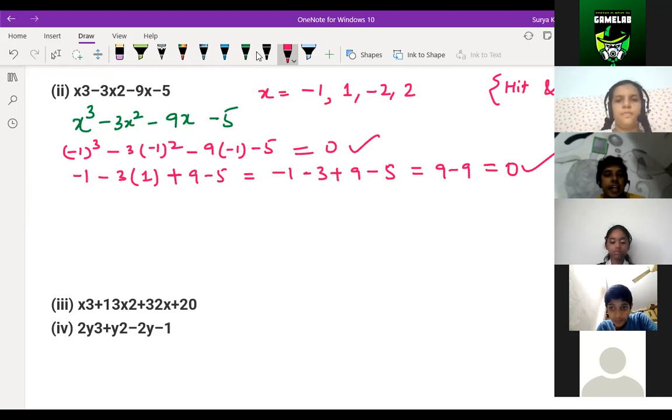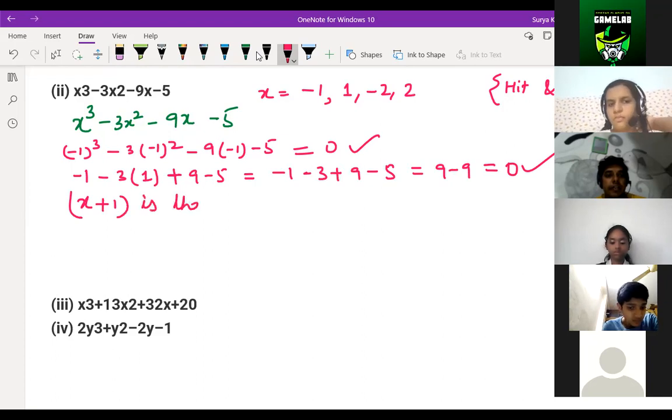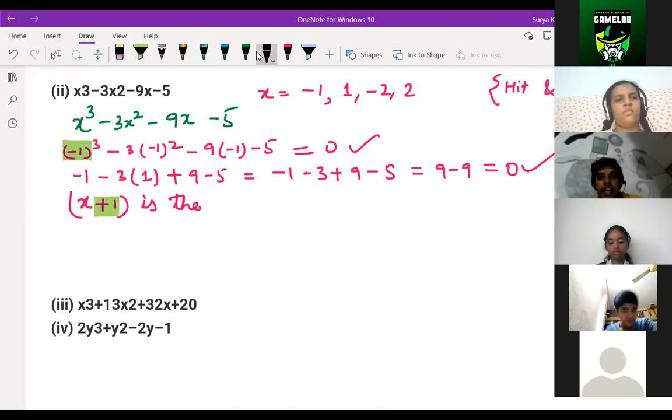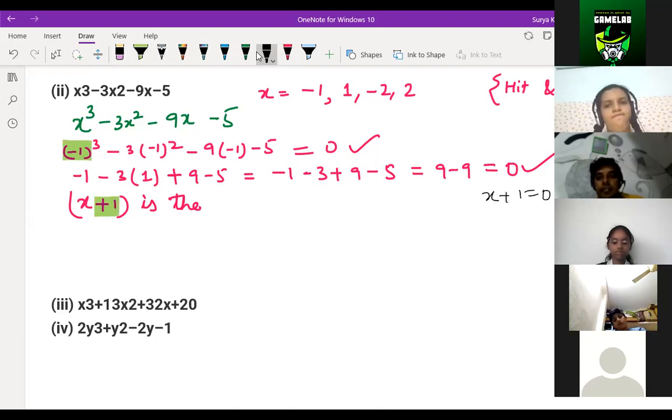So we can say that x plus 1 is the factor of, why are we writing plus 1, children? Because we are putting minus 1 here. We are putting minus 1 and we have to write plus 1. Why? Because if you write x plus 1 is equal to 0, then only you'll get x is equal to minus 1. Understood what I'm writing here, children?